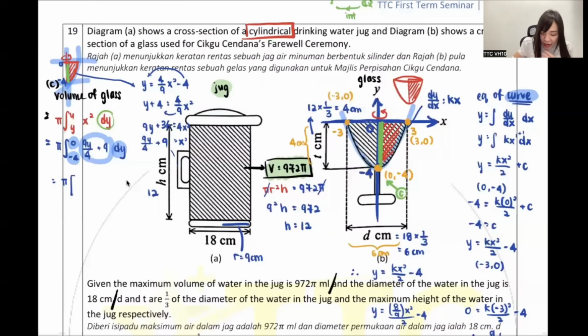So let me start to integrate it. This is 1. 1 plus 1, 2, divided by 2. But originally got a 4 at the bottom, so there will be a times relation. Then this 9 don't have y, so it's y power 0. 0 plus 1, isn't it 1/1? No need to write plus c because you guys have number to sub.